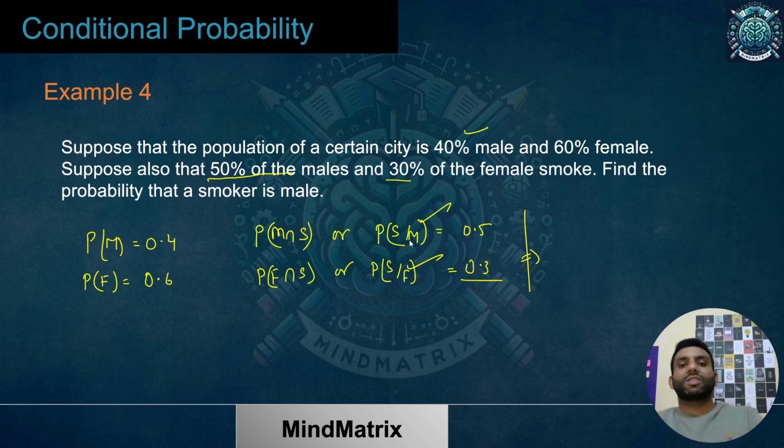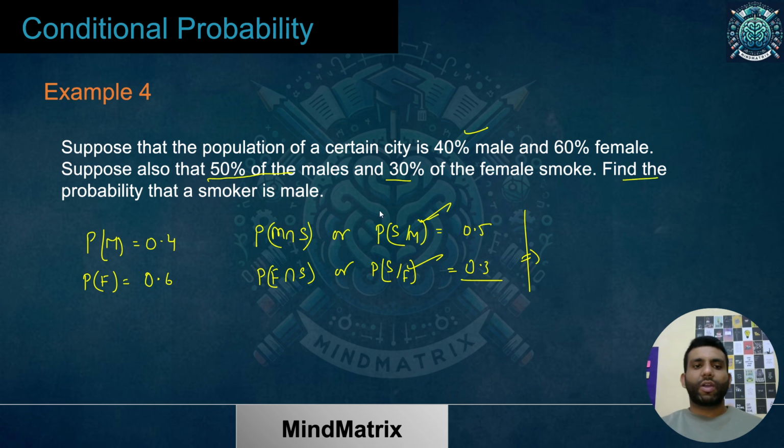Because it is not mentioned to you that people who smoke and are male is 0.5 or 50%. That is not being mentioned. This is said that 50% of the males smoke. That means given a person is male, there is a 50% chance that he smokes. I hope the idea is clear.